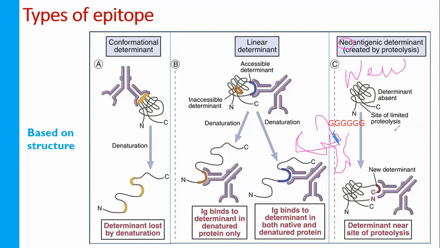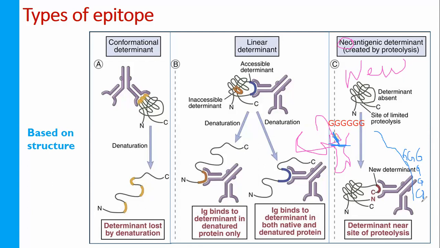So it is not treated as an antigen determinant. Now when I cut over here, these glycine residues are present at the end, GGG and GGG, in the carboxyl end of the amino acid chain.